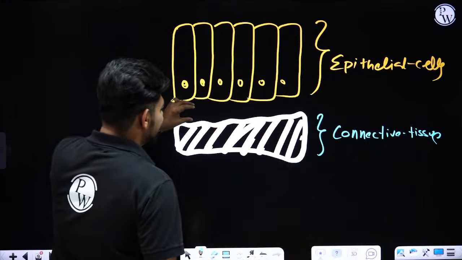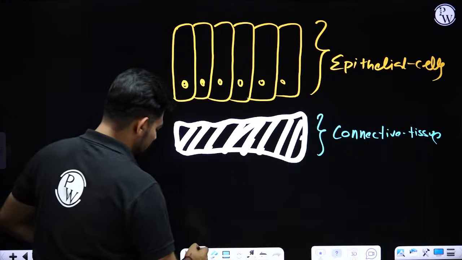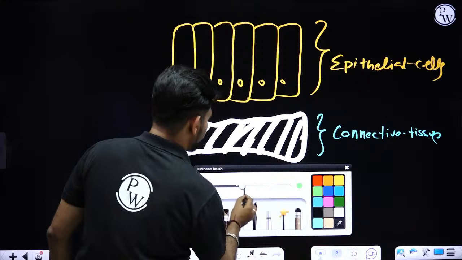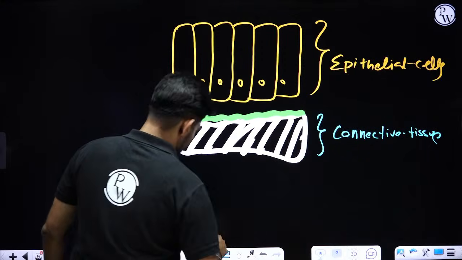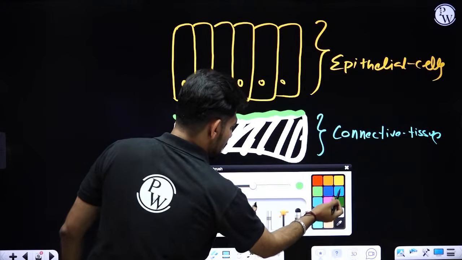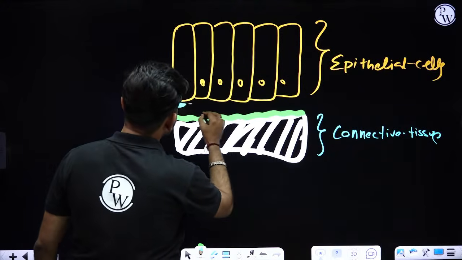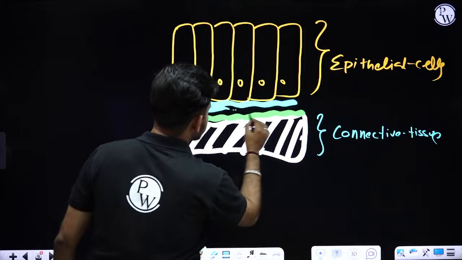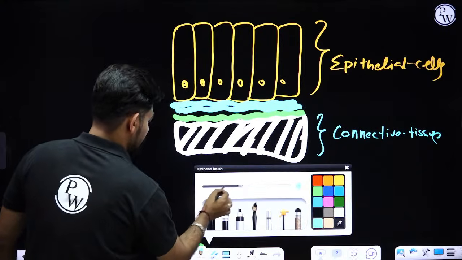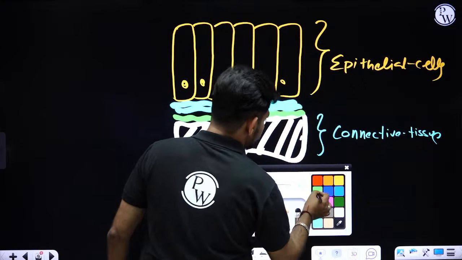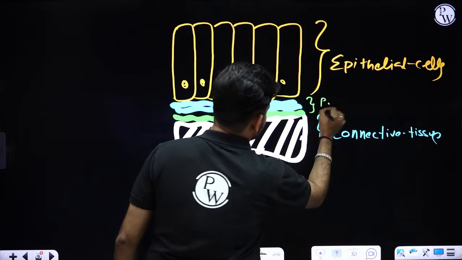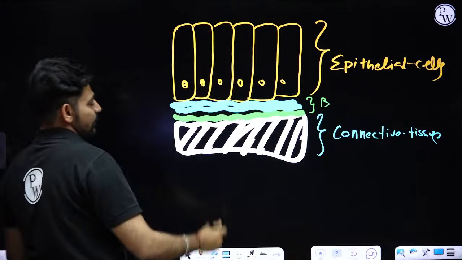Now, there is a little gap in between connective tissue and epithelial tissue. That gap will be filled by basement membrane. So basement membrane is responsible for connecting connective tissue with epithelial tissue.